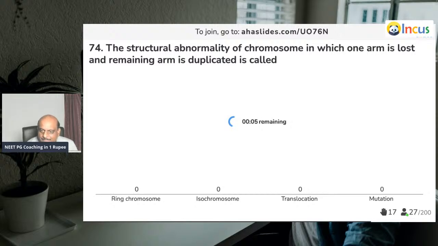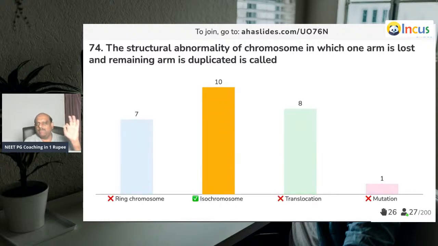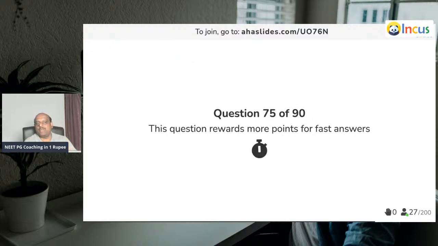Khalil, Bhaiya, Pranoy, and many more who are all online. Thank you for joining this wonderful evening with Dr. Murali Bharadwaz, the most unemployed MD General Medicine. Jisko teaching is like an inborn error of metabolism. I'll be spending time with you. Sankirti is on the top with 4,000 points.